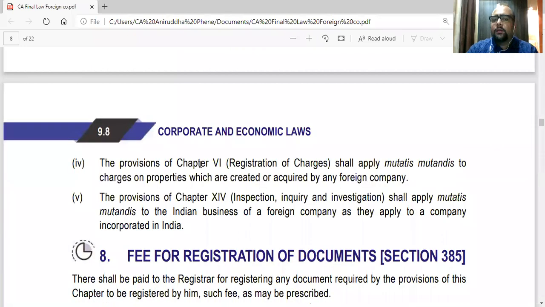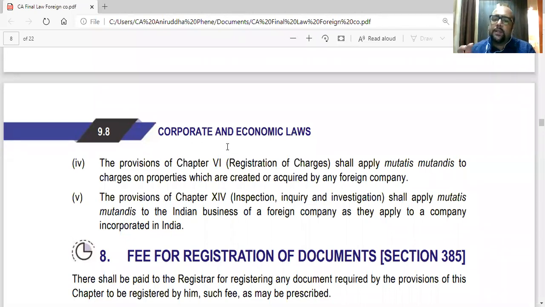Then fourth is chapter 6, which talks about registration of charges. Whenever an Indian company takes a loan, which is a secured loan, so it takes a loan by mortgaging or pledging its assets. So the loan creates a charge on the asset. That charge has to be registered with the ROC to make it effective. Only when the charge is registered, it is effective, it is valid. And the public also come to know, because whenever you submit anything with the ROC, it becomes public.